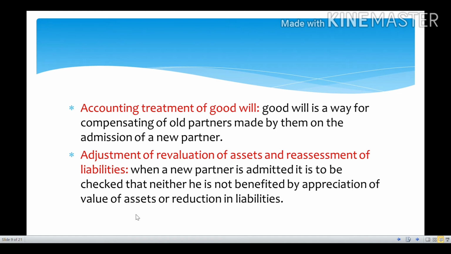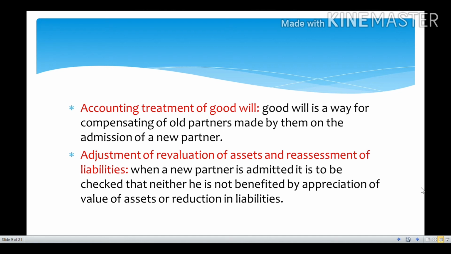Revaluation account is a nominal account. If the credit balance is in excess of the debit balance, it is considered a profit. If the debit balance is more than the credit balance, it is shown as a loss. That is nothing but the adjustment of revaluation of assets and reassessment of liabilities.